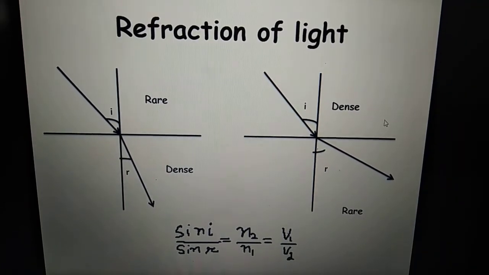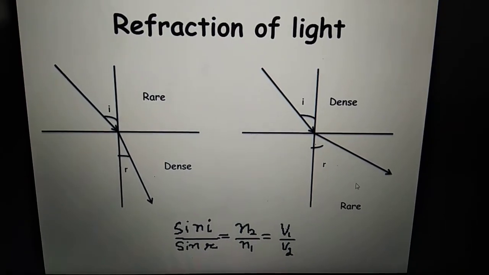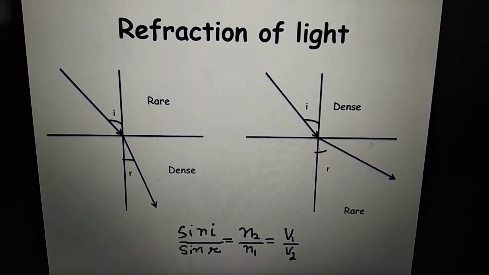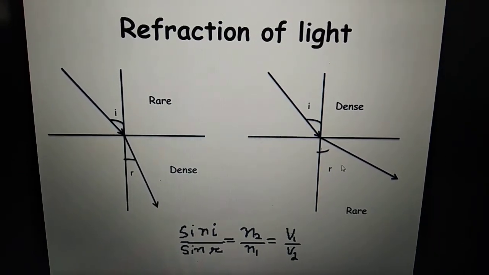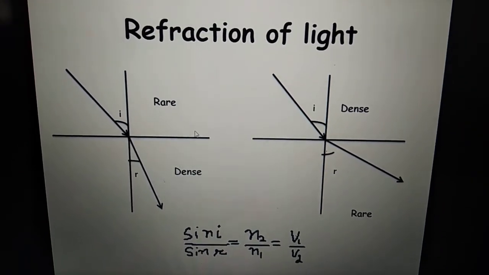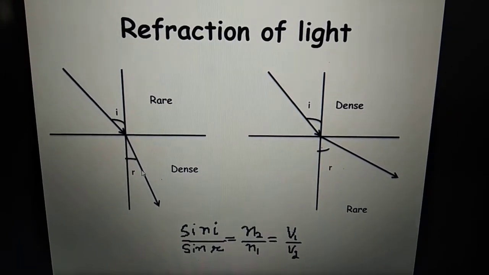Denser to rarer, shortcut is doctor, D R, doctor. We all want to be away from the doctor. So the light ray, when it goes from denser medium to rarer medium, it bends away from the normal, and if it goes from rarer to denser medium, then it bends towards the normal.